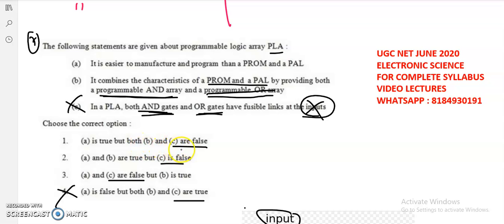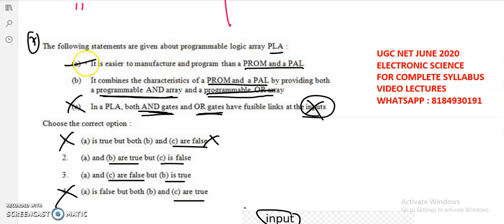Here they gave that B and C are false. So here option 1 is not correct. And here they gave that B is true and here also B is true. Okay. So now we have to find out whether A is true or false. Yes, it is correct. Why? Because a programmable logic array is easier to manufacture and program than the PROM and a PAL.